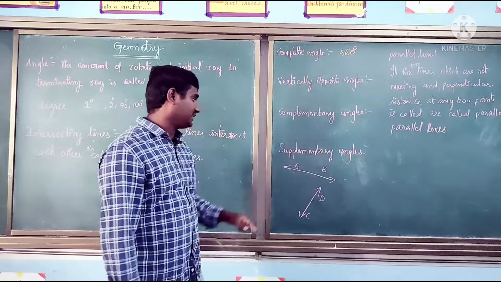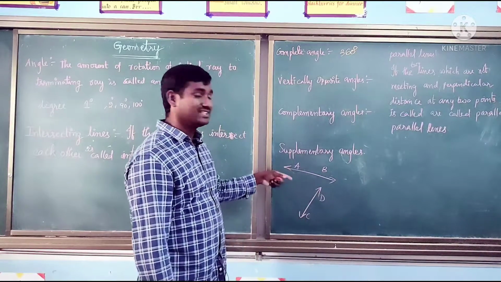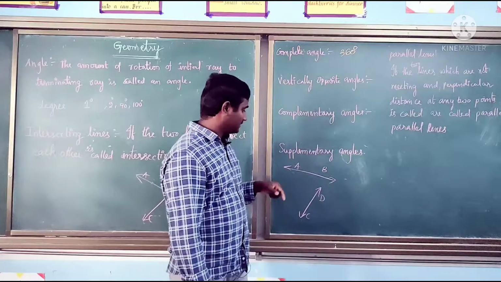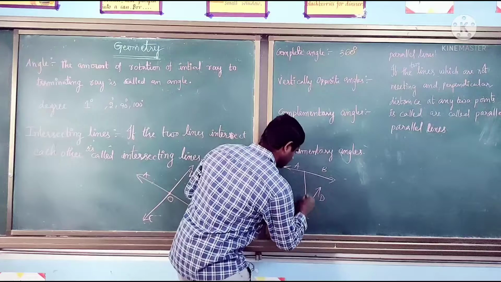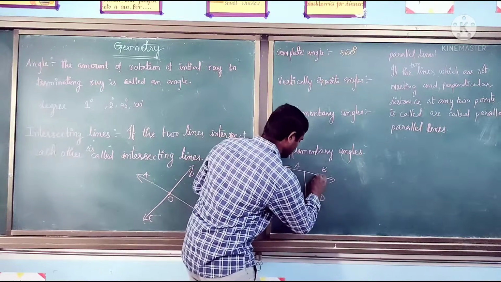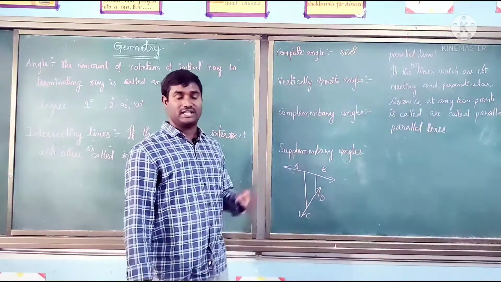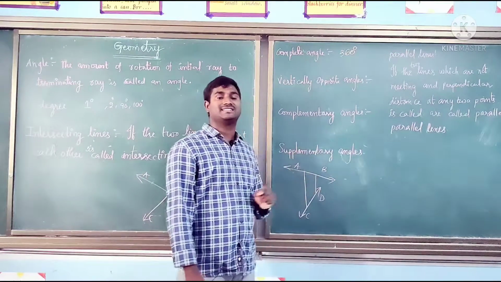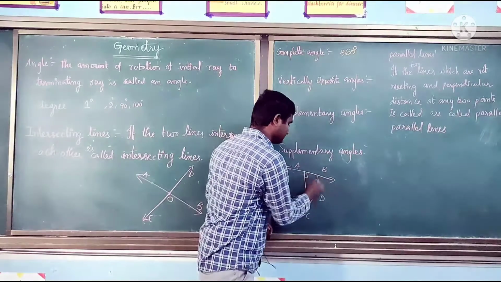If you see here, these two lines do not intersect, so we might say parallel lines. But if you draw the perpendicular distance here, the distance is not the same. At any two points, the perpendicular distance should be the same, but here it is not.